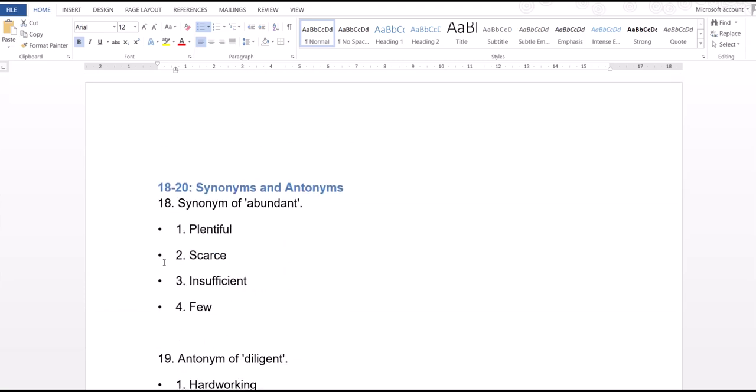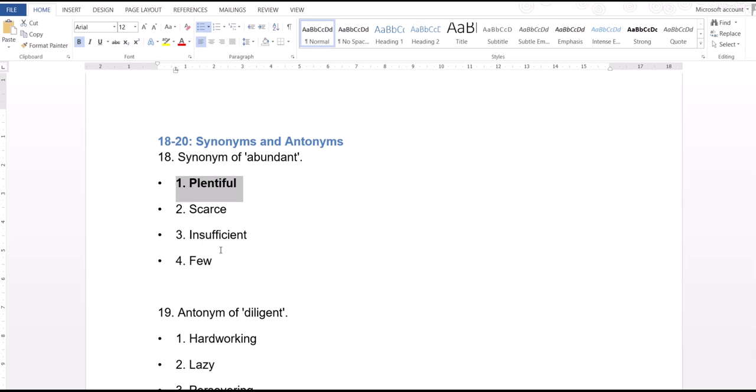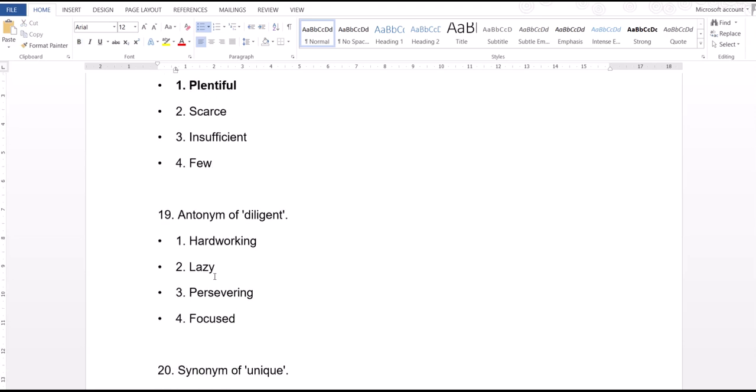Next one we have is antonyms and synonyms. We all know abundant is nothing but plentiful, right? Scarce, insufficient, few, all are antonyms. Next one we have diligent.